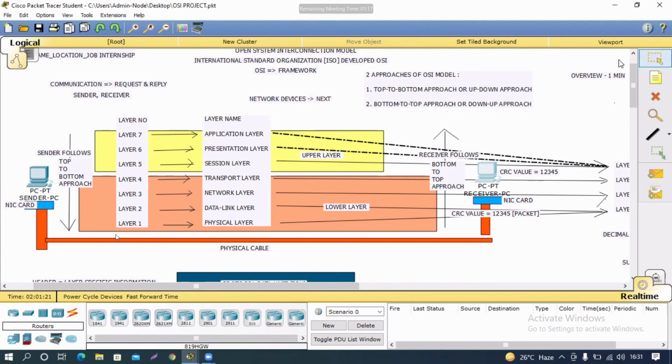Sir, I have joined today only. So what about the two layers, application layer and presentation layer? How will I get notes? Yes, I will give you the notes for it, or someone will share the screenshot. In the next session, you will get it. Don't worry. Okay, sir. Thank you. Okay, all of you, I will see you guys in the next session. Just go through all these things.